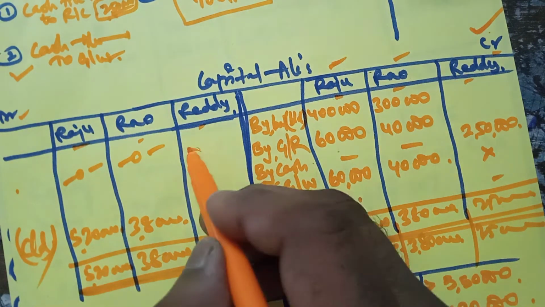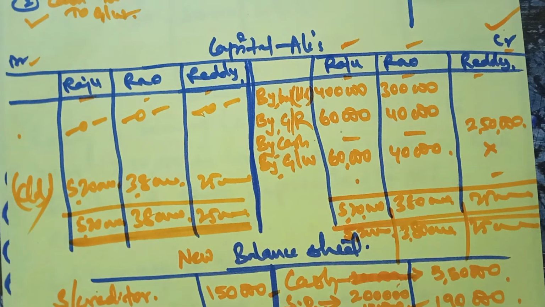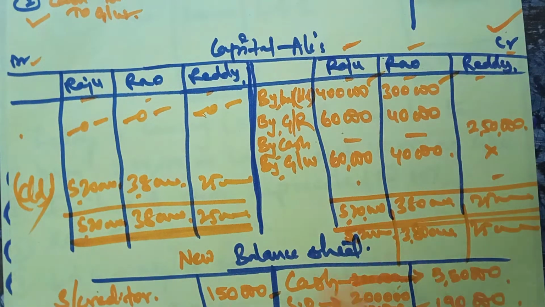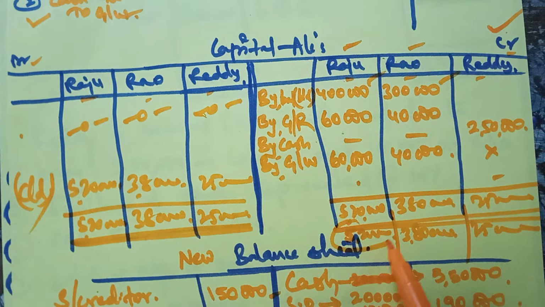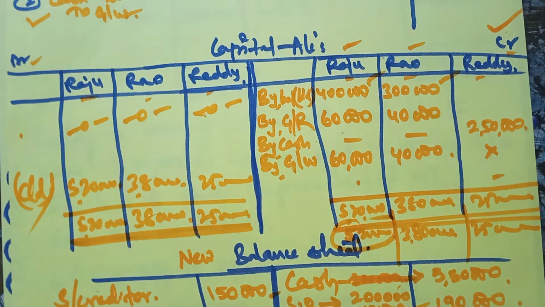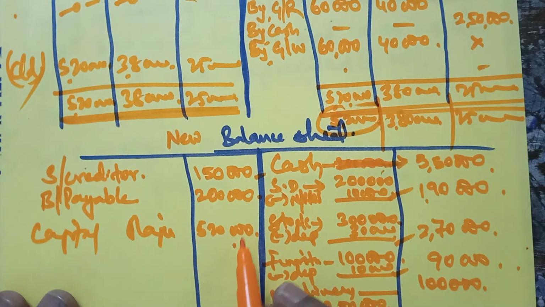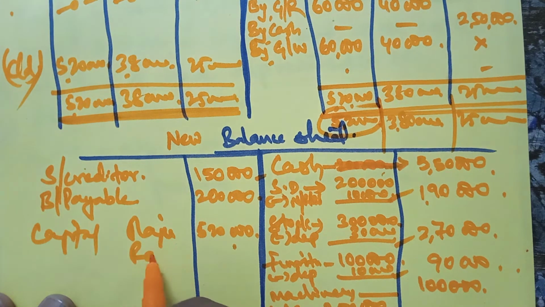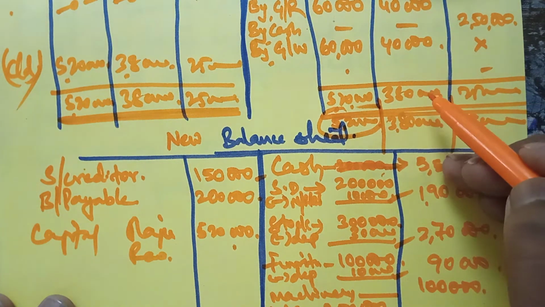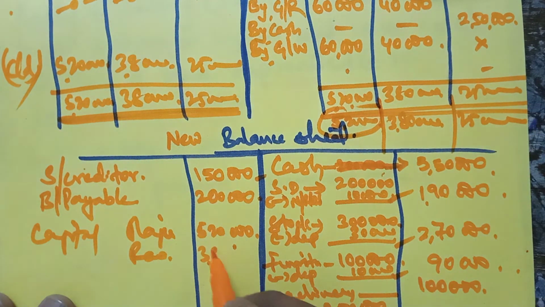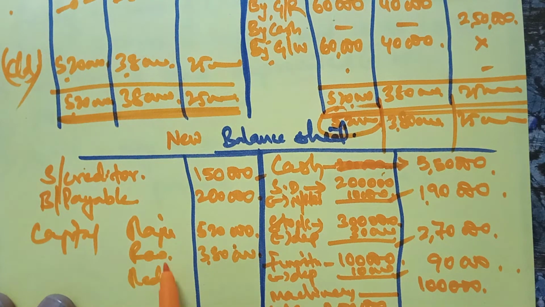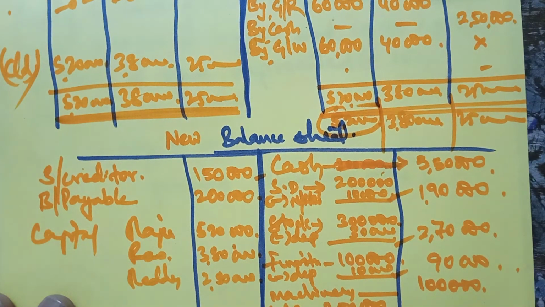So after balancing, the new capital of Raju is 5,20,000, which we write in the balance sheet, the new capital of Rao is 3,80,000, and Reddy's capital is 2,50,000.